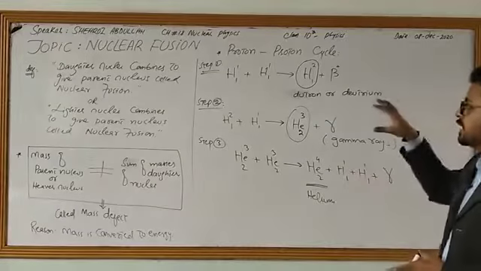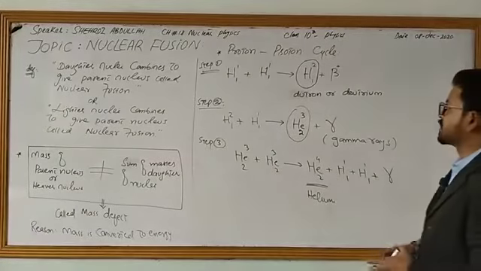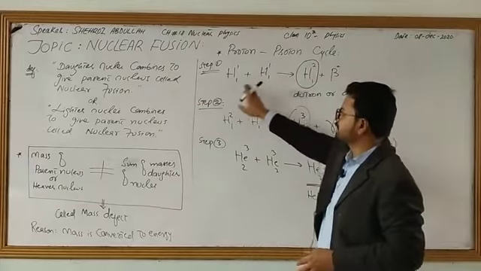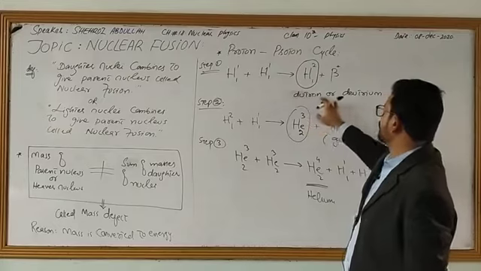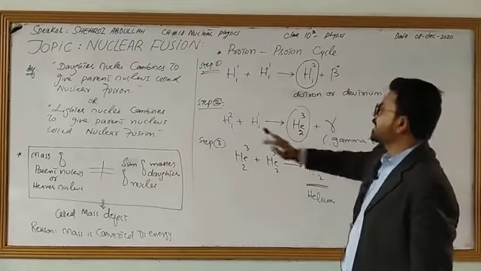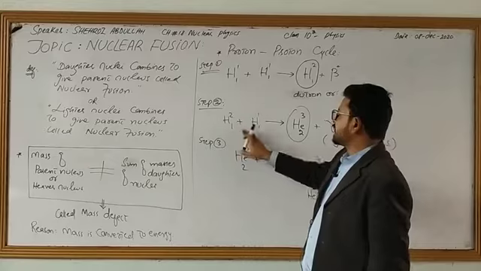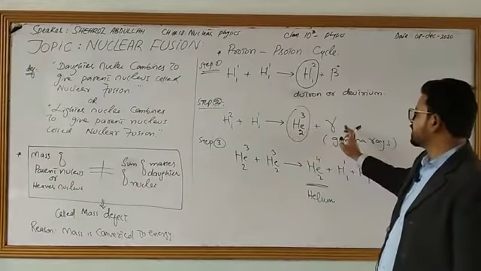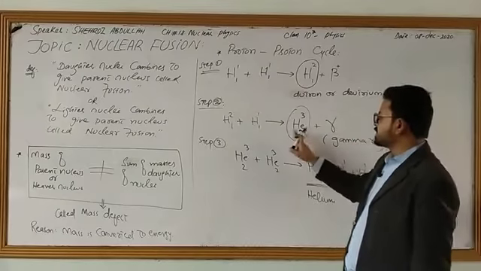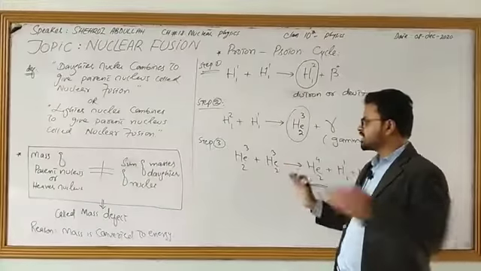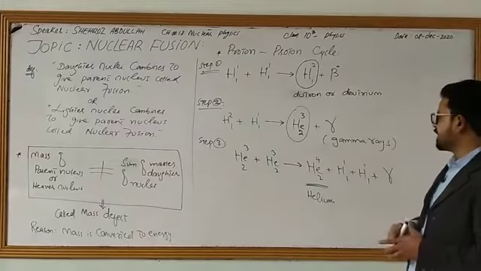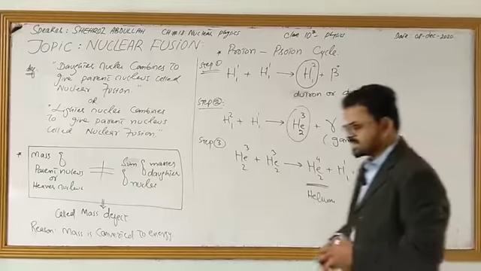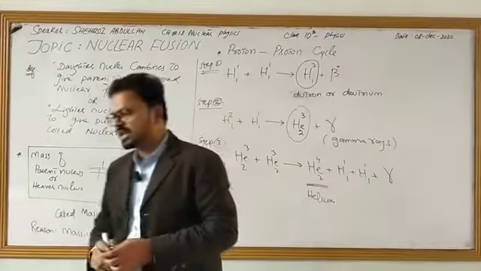Now, the best example of nuclear fusion is the proton-proton cycle. This is protium, this is protium. You can say proton-proton, and it combined gives you deuteron, or deuterium, with beta emission. And this deuteron again combines with a proton or protium, gives you the first isotope of helium, with the release of gamma rays. And this formed product again recombines with each other, and this gives you helium. And again, proton and proton are reformed, and energy is released in the form of gamma rays. So this was all about today's lecture.